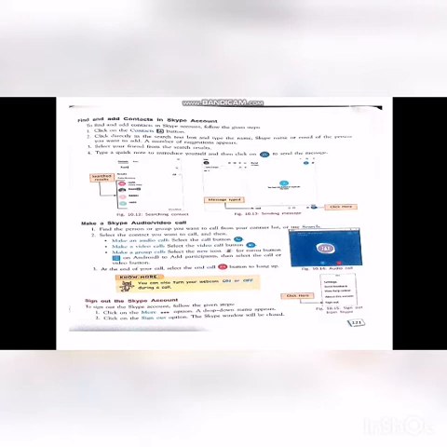Next, how to make a Skype audio or video call. First point, find the person or group you want to call from the contact list or use search. Next, you select the contacts you want to call and then make an audio call, make a video call, or make a group call. These three are given, and you select any one.